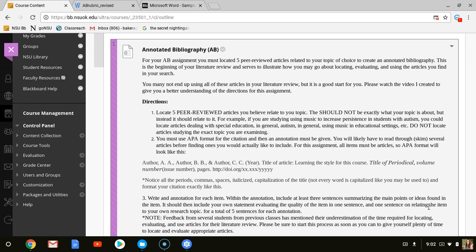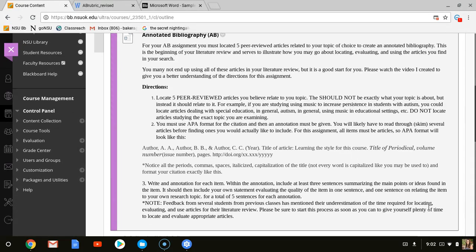In this module, you will find this information, and it talks to you about the requirements. It gives you directions, but I wanted to talk to you about it just to clarify some things, make sure you understand. So for this annotated bibliography assignment, you're going to locate 5 peer-reviewed articles relating to your topic of your choice and create your annotated bibliography. You can see the directions below.